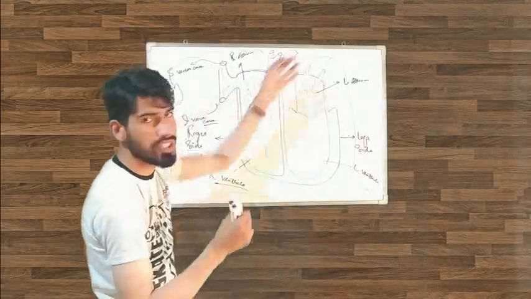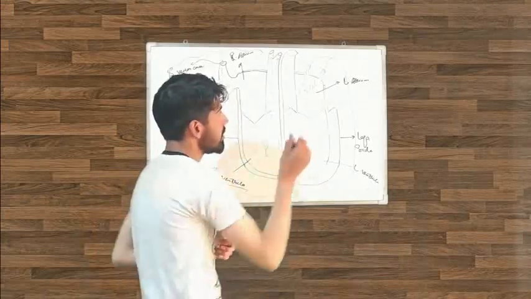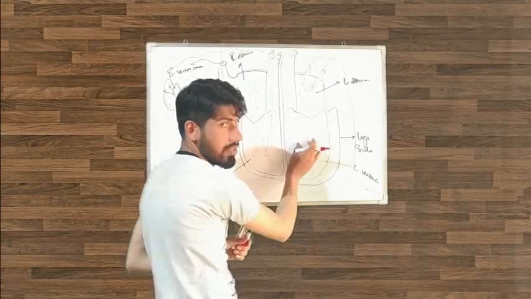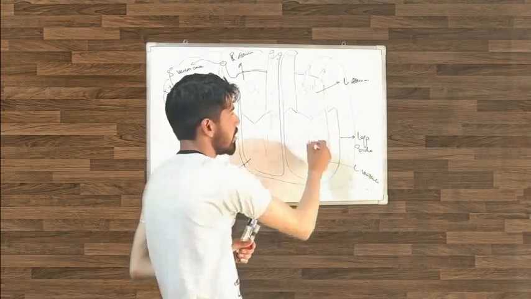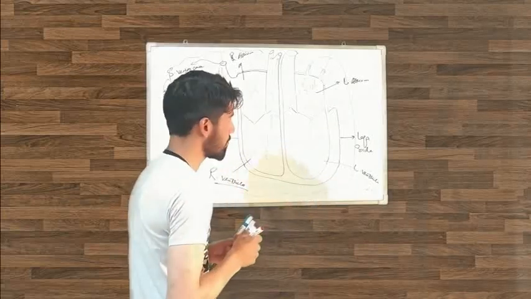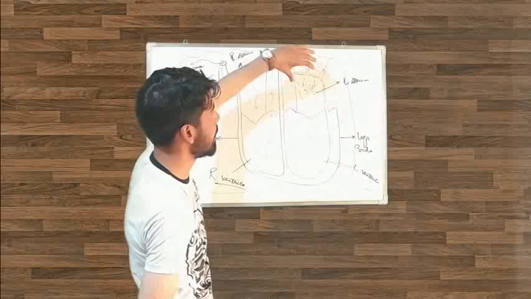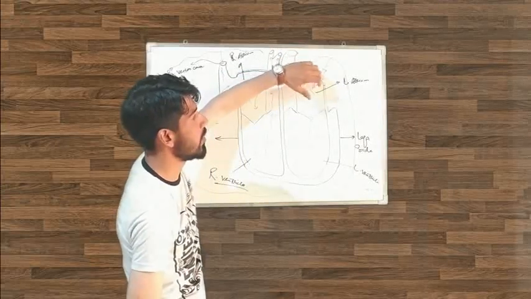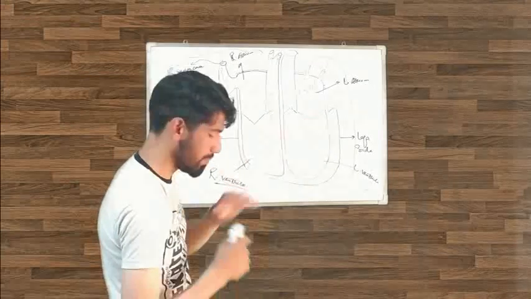Now the blood is oxygenated. About 80% of the blood flows into the left ventricle, and for the remaining 20%, the left atrium contracts and sends the rest of the blood into this chamber.